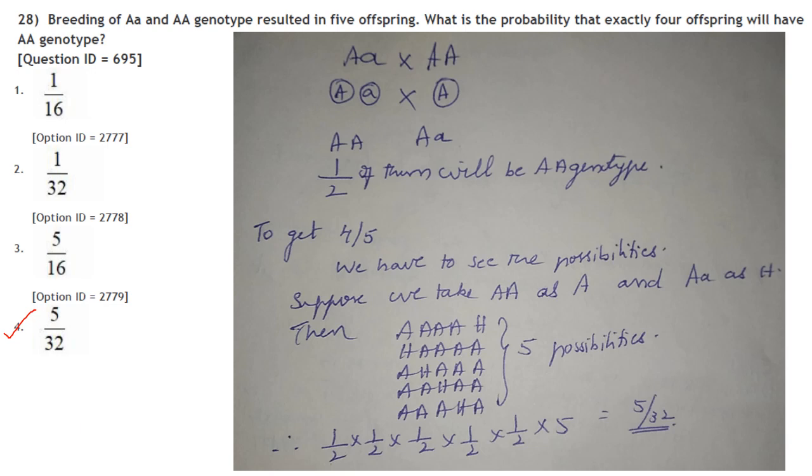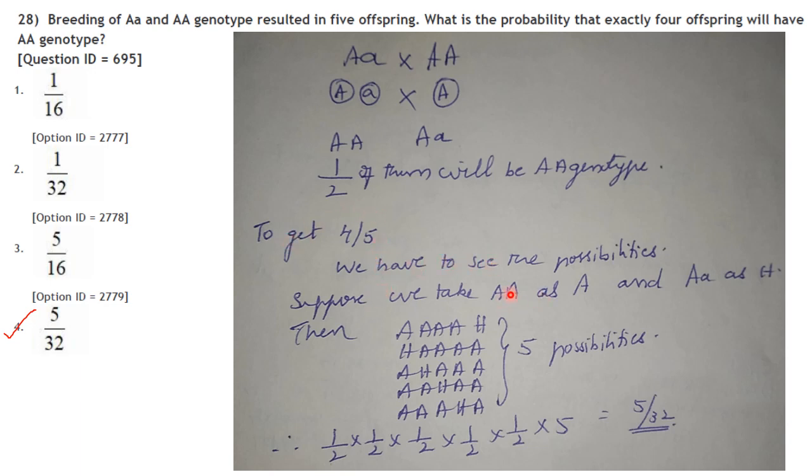Crossing capital A small a and capital A capital A genotypes resulted in 5 offspring. What is the probability that exactly 4 offspring will have the genotype capital A? So AA into Aa, on crossing, half of them will be of AA genotype. Now you have to get exactly 4 offspring out of 5. So we have to see the possibilities.